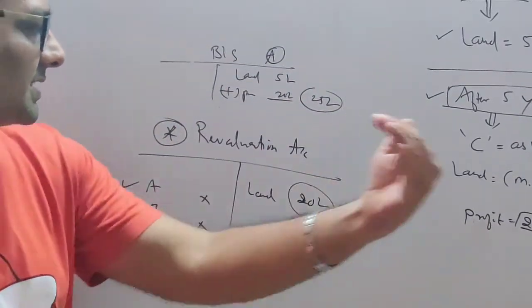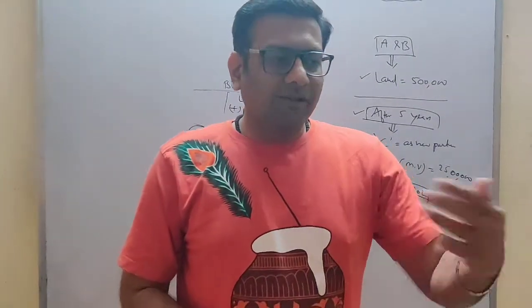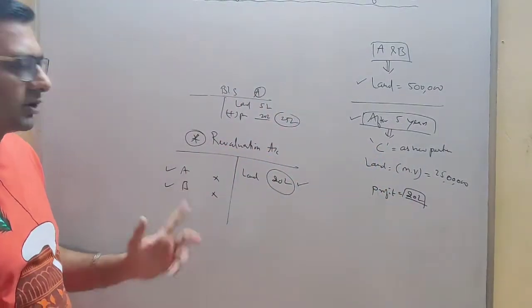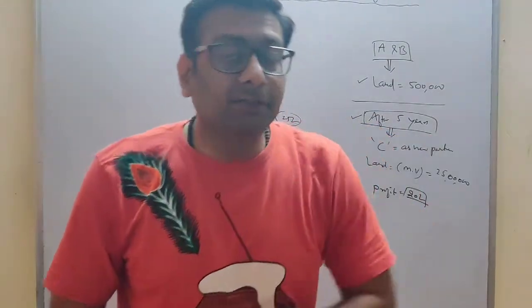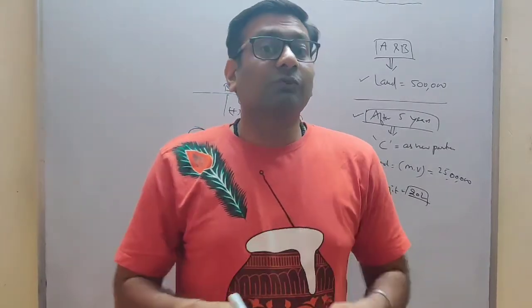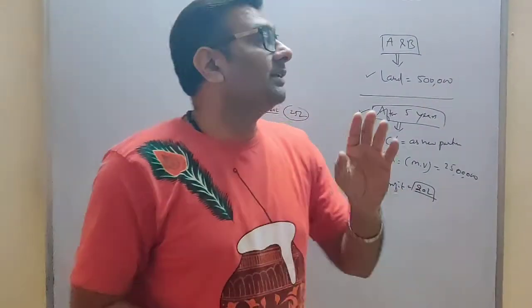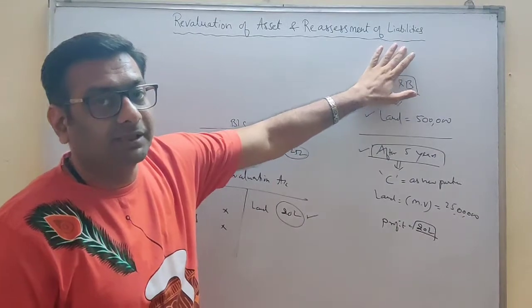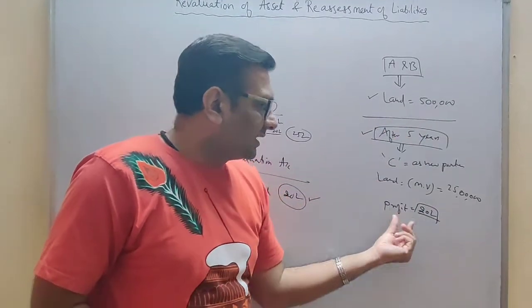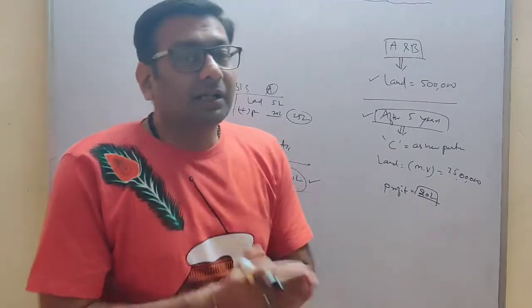So what happens when C comes into the firm? The value of land is 25 lakh rupees. So now if we sell it, the entire profit is already given. See, 20 lakh of profit we have already given to A and B at the time of admission of C. So in future it will never create a dispute. So this is what is advisable. Whenever a new partner is admitted, there is a need to revalue your assets and reassess your liabilities. Now you understand with the help of this example why the revaluation of asset is done, so that the profit, if there is any, goes to the old partners only.